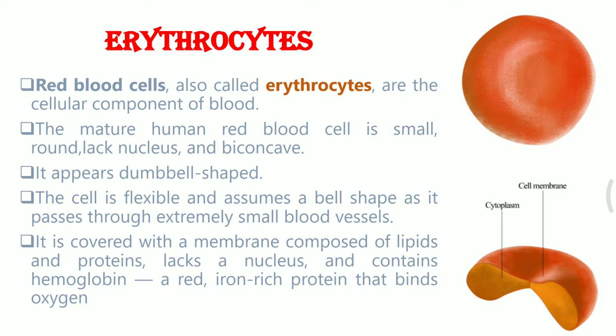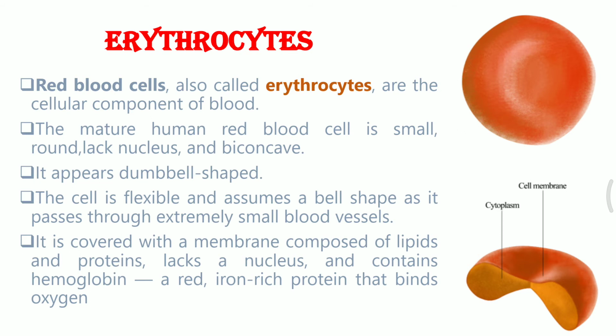Now, they have a structure which is biconcave. So you can think about a donut which is tapered, thicker at the outside and thinner at the center, so that it can fold and move very easily through the blood vessels. It appears like a dumbbell shape, the way you can see. The cell is flexible and assumes a bell shape as it passes through extremely small blood vessels, which means the capillaries.